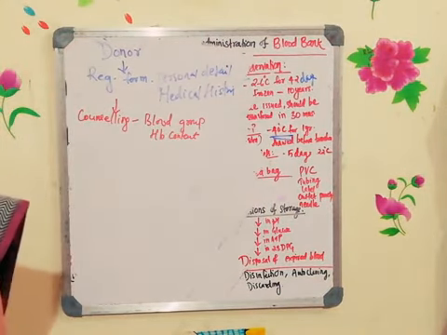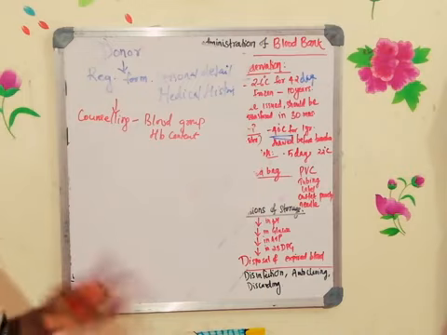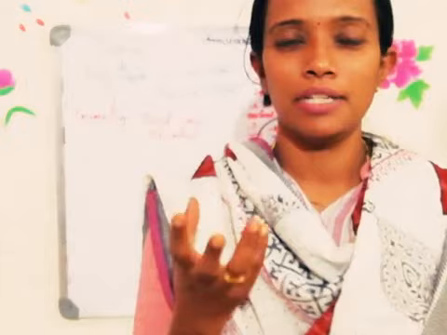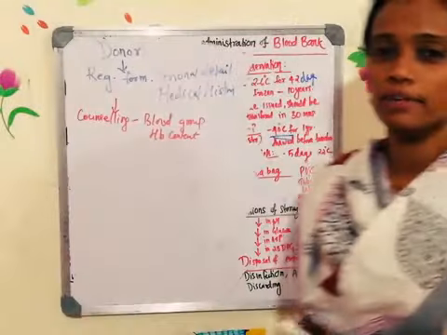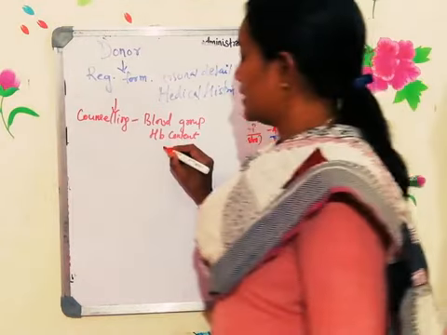12.5 grams of hemoglobin should be there. If it is less than that, you cannot give the blood. So depending on the specific gravity experiment, they will decide whether you can give the blood. So the HB content will be checked.